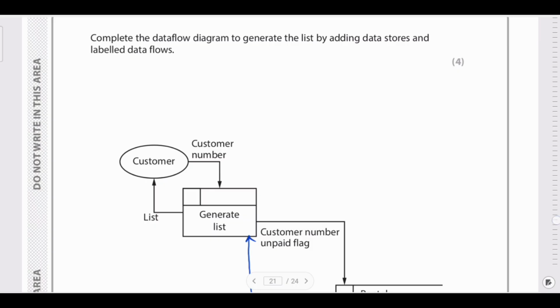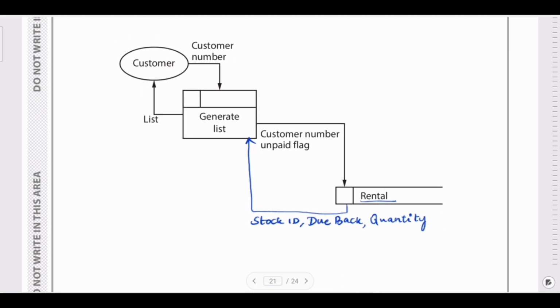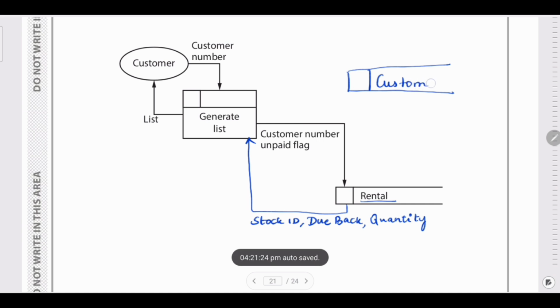So that is one thing. So from where do we get the customer details? So let us write it in this way. This is the data that we are going to fetch. That is customer. So from this generated list, you're going to get the customer number.